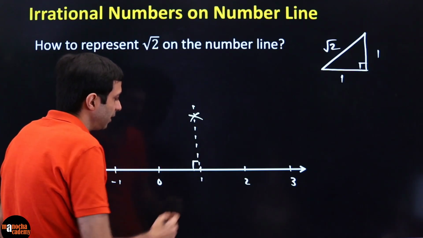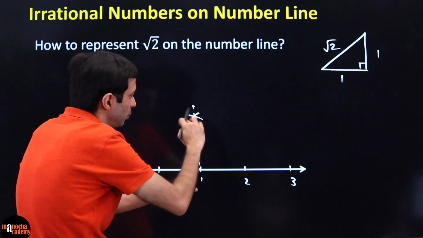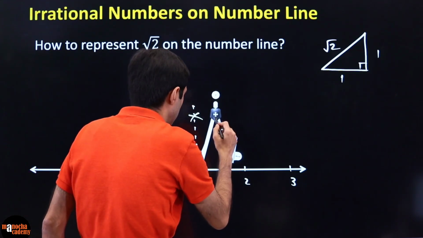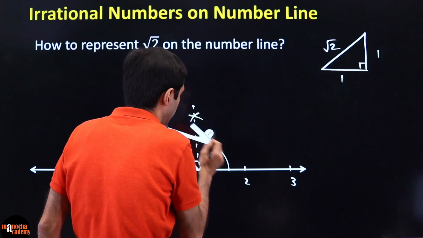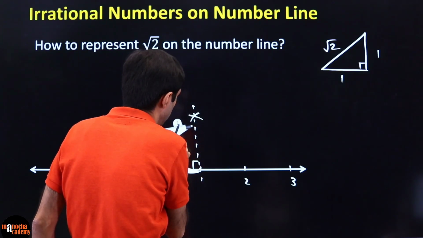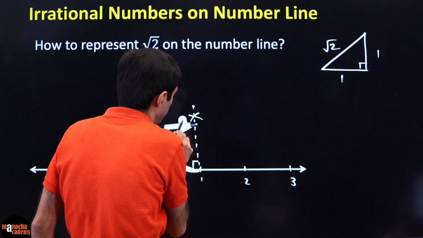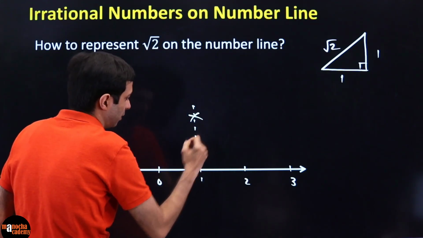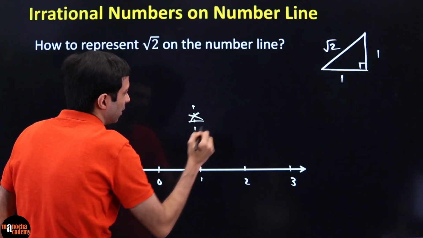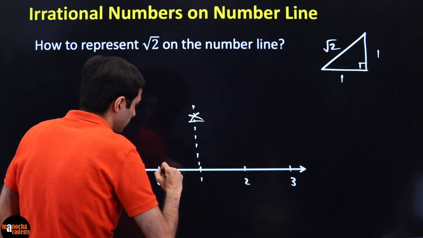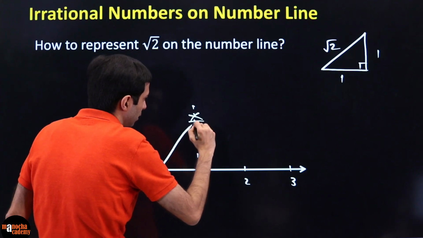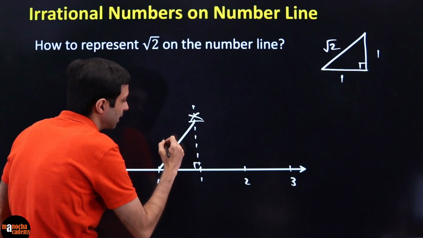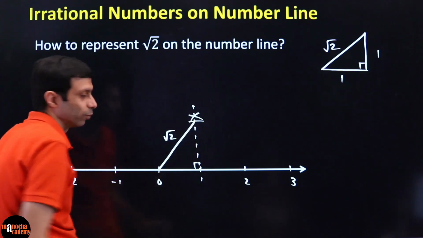Now, once you draw the 90-degree angle, you measure a length 1 using a compass. So take a compass and put the compass point here, measure this length of 1, and use the compass to mark it over here. So we will mark a length of 1 over here. Let's say that is 1. And then when you join this line, that is basically your right angle triangle, and the hypotenuse has a length of root 2.